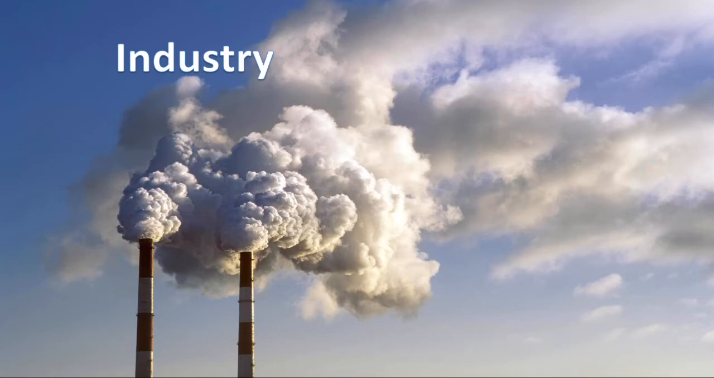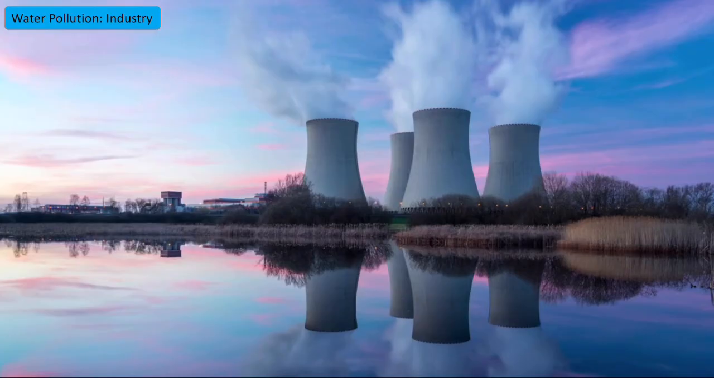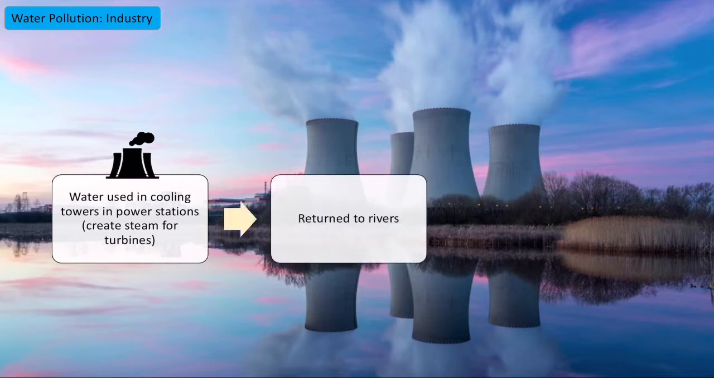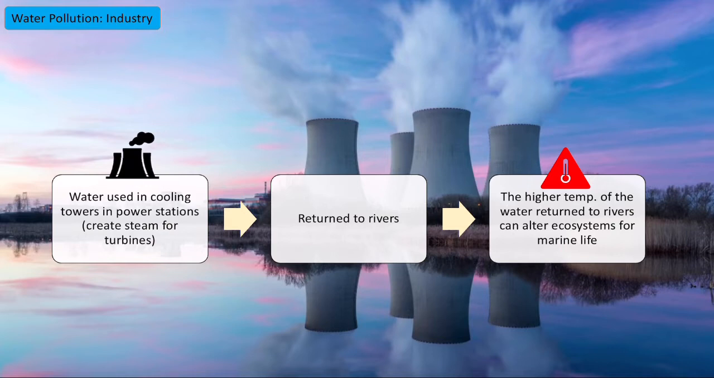The next major category is industry. Here we've got a power station. Power stations often use water. They use it in the cooling towers, and they use it actually to create steam to turn the turbines to create electricity. That water then can sometimes be put back in rivers. The problem we get here is that the water is often at a higher temperature, and because of that, the water that was returned to these rivers can again alter any sort of marine life because it's slightly higher than the natural temperature of the river.